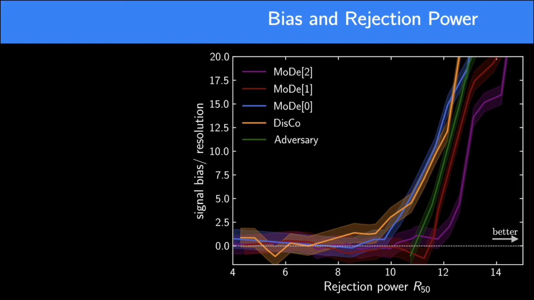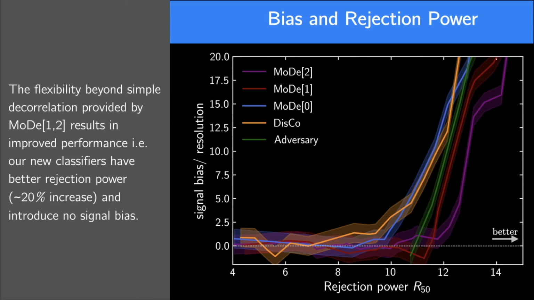For values larger than unity, the classifier introduces a significant amount of bias and the results are essentially unusable. The x-axis is a measure of classification power. And we can see that the flexibility beyond decorrelation provided by MODE 1 and 2 translates into roughly a 20% increase in rejection power.